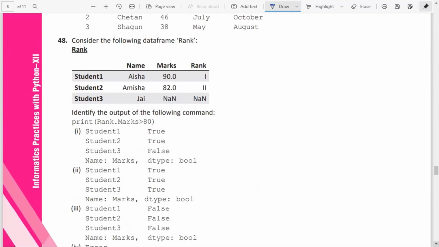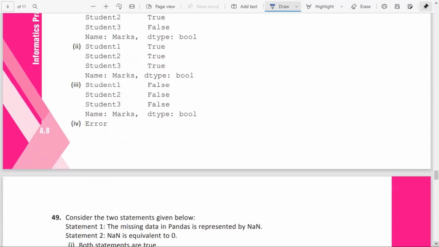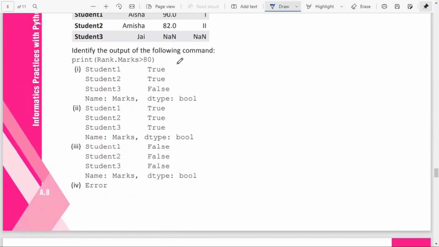Consider the following data frame rank. Okay, rank is the data frame. Here it is rank.marks greater than 80. Here Boolean filtering is not done. Here it is only checking the condition whether the marks are greater than 80. So student 1, that is true. Student 2, that is true. Student 3 means what? Greater than 80, what will it do? It is false. None is greater than 80. So true, true, true, false. It means true, true, and false. So option 1 is the answer.